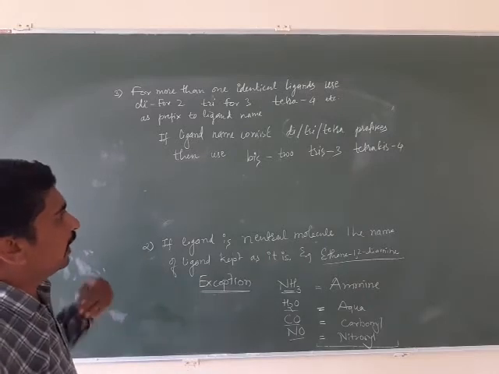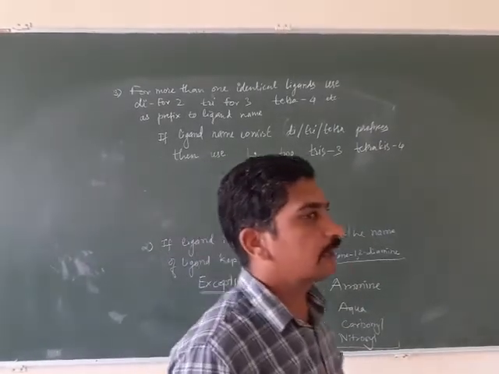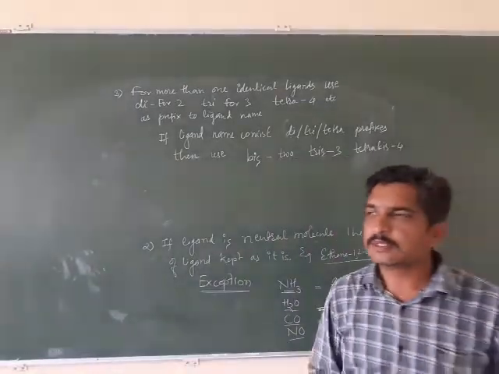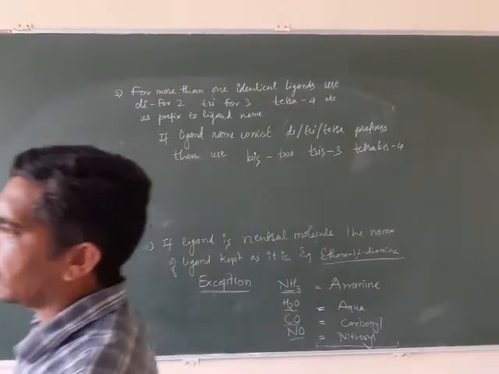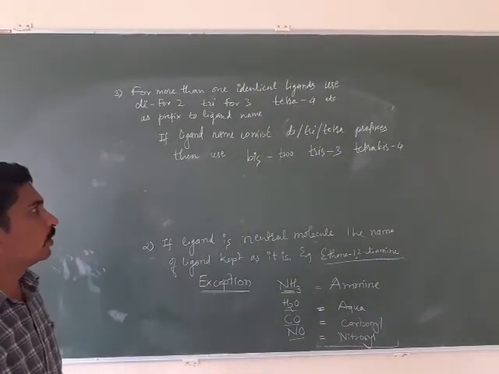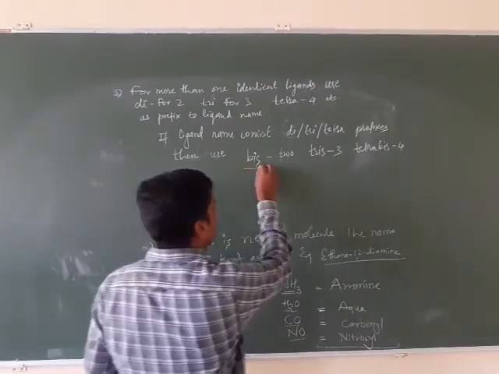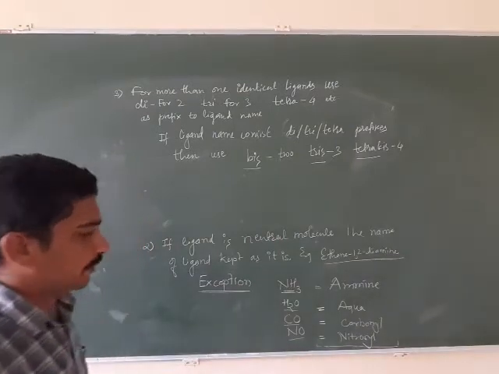So whenever the name of the ligand consists of these words di, tri, tetra, then instead of di, tri, tetra, what we have to use? We have to use bis, tris, tetrakis, pentakis, hexakis, like that.